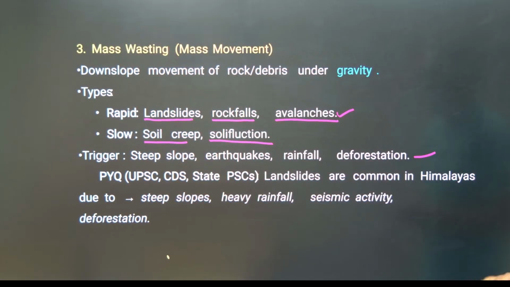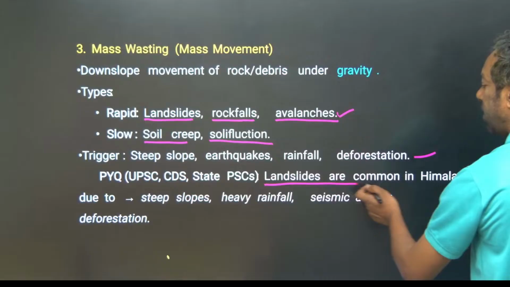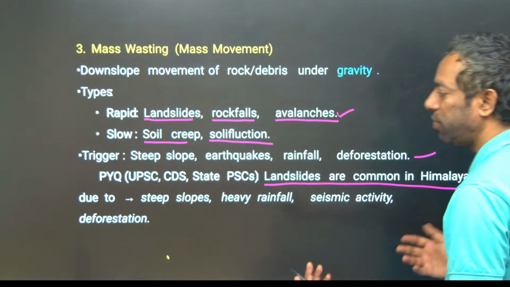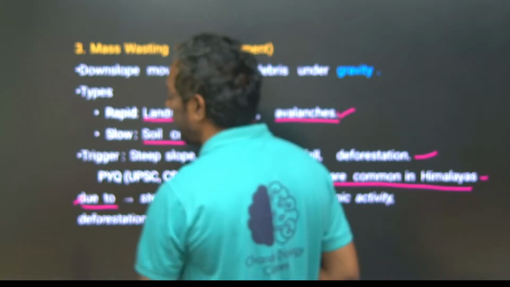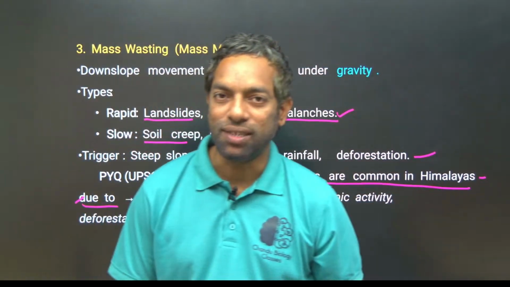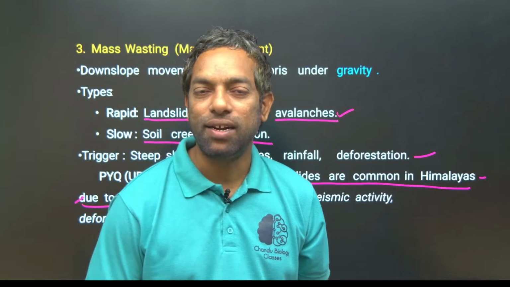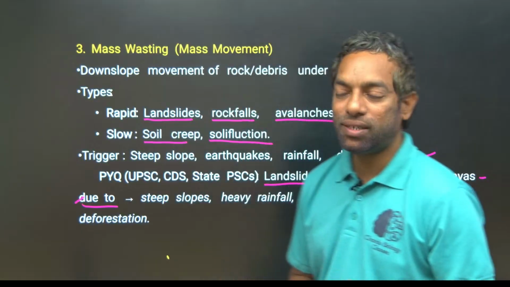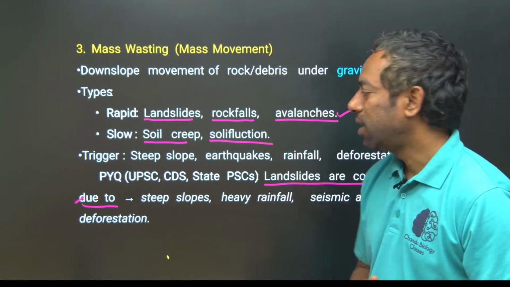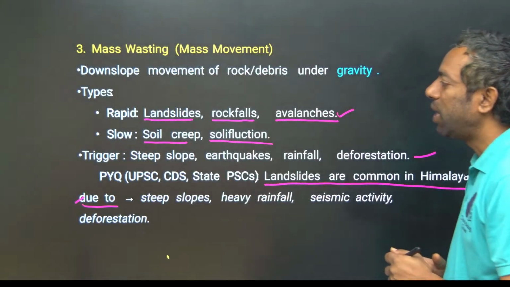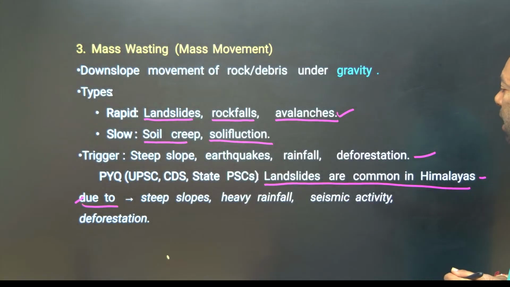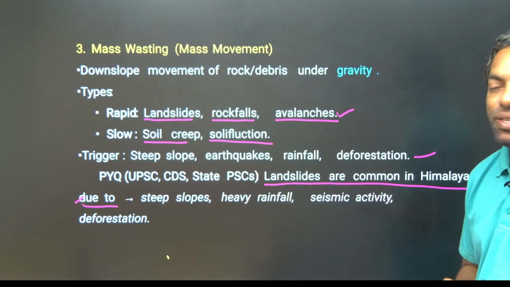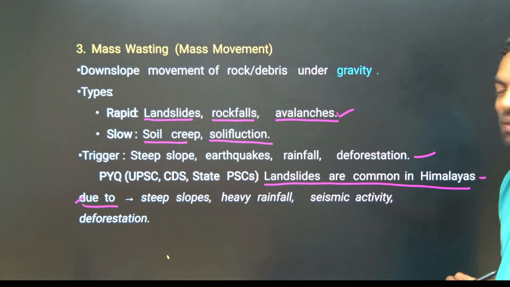What they asked: landslides are common in the Himalayas due to... Landslides took place and most people lost their lives, so such questions impact people. That is why they can ask you, guys.